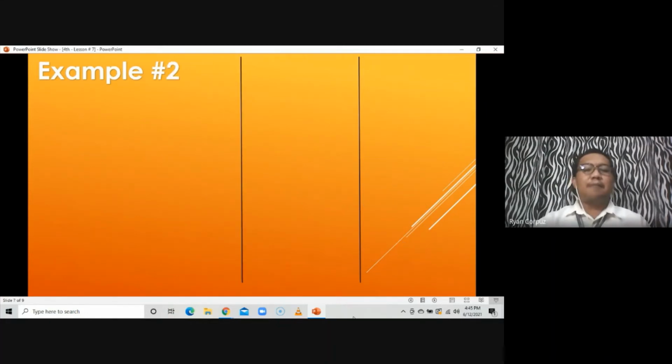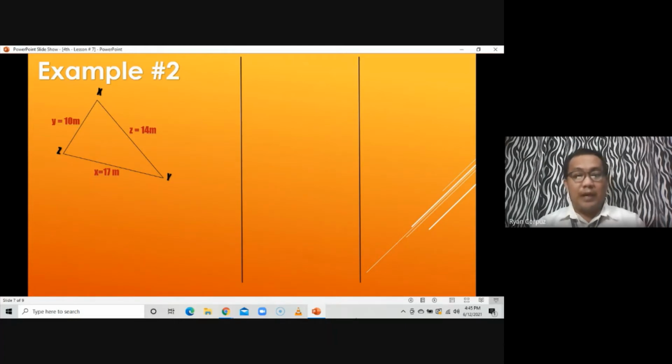So let's have example number 2 here. We do have a given triangle here. As you can see in the given triangle, the given values are the values of the sides. So you have here triangle XYZ. Side X measures 17 meters, side Y measures 10 meters, while side Z measures 14 meters.